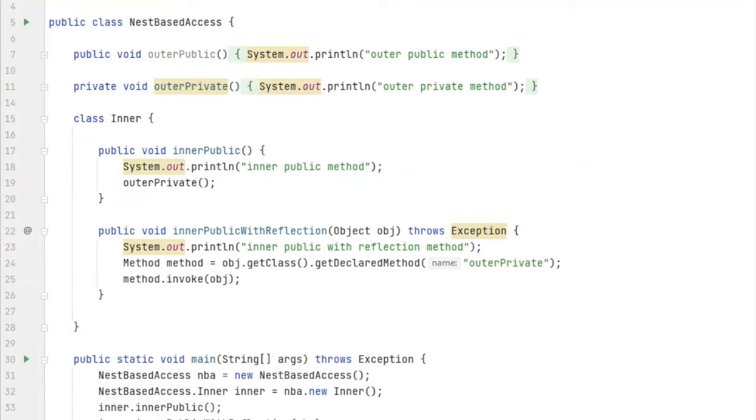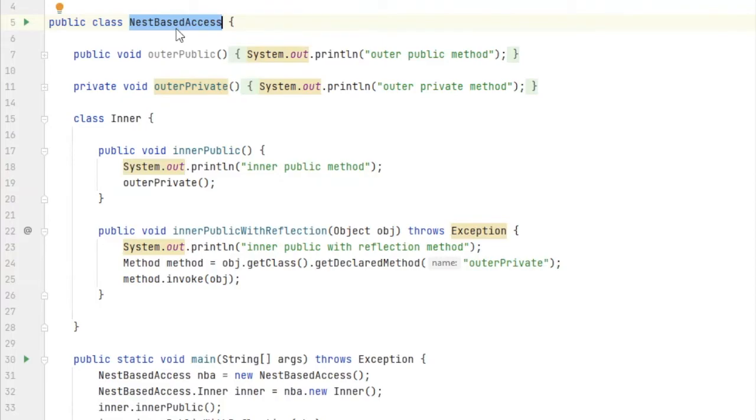Here we came to the last feature of Java 11 from the developer perspective, the one which can be used in code. So see, this is nest based access. Nest based access is not going to be used too much in your programming, but whenever you are using reflection and a hierarchical structure of classes, like nest based classes, where there is an outer class, then inside there is an inner class, and the inner class is accessing an outer class function, or the outer class is accessing an inner class function, then this comes into the picture.